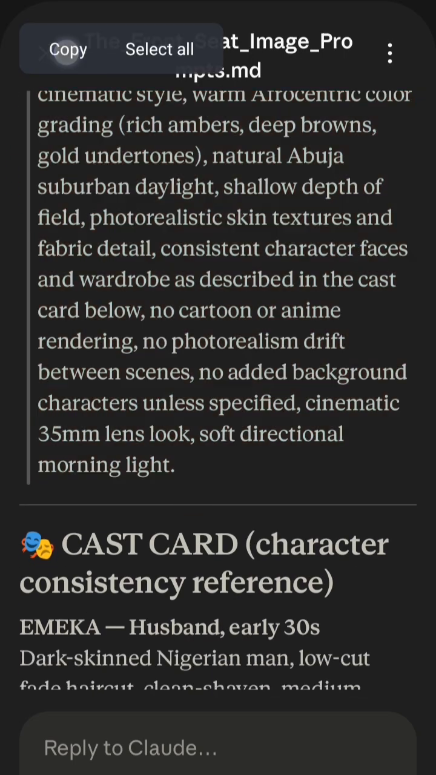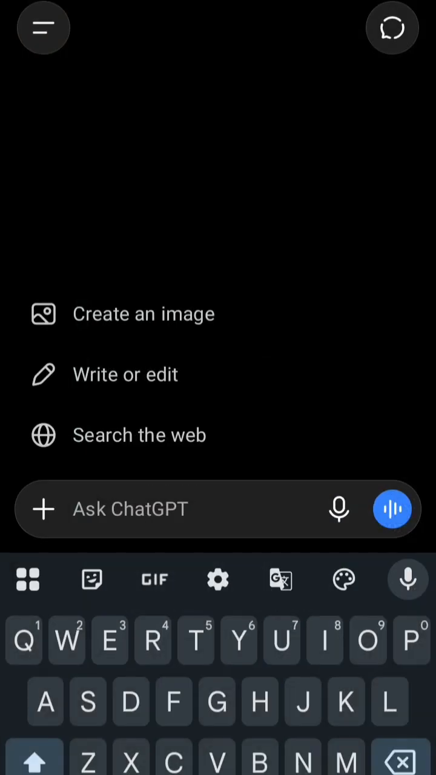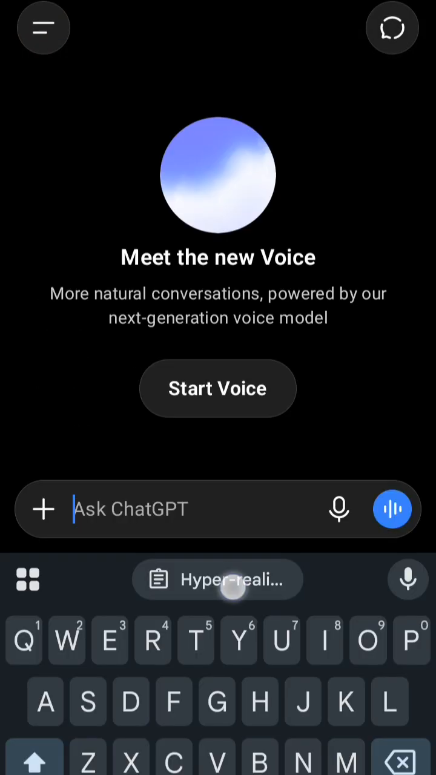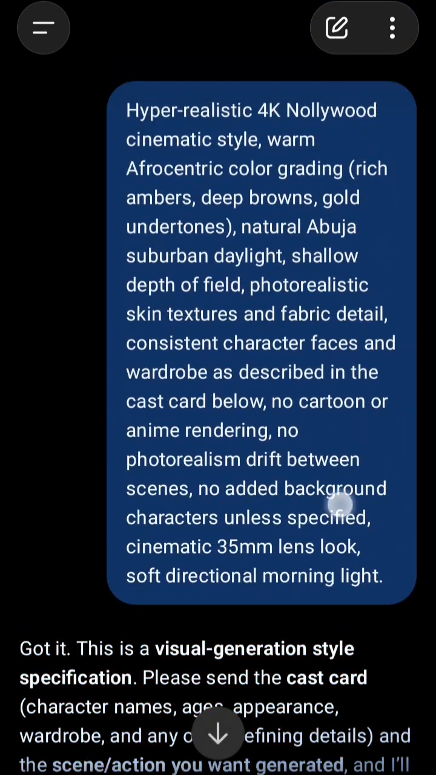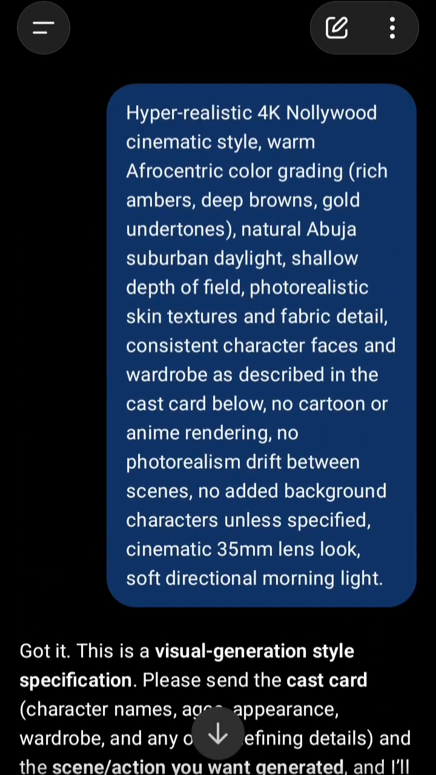Once we copy, we head on to ChatGPT and paste it here. The moment we do, we'll drop the prompt. Now it's waiting for us. We have given instruction of what we need, so it's waiting for us.